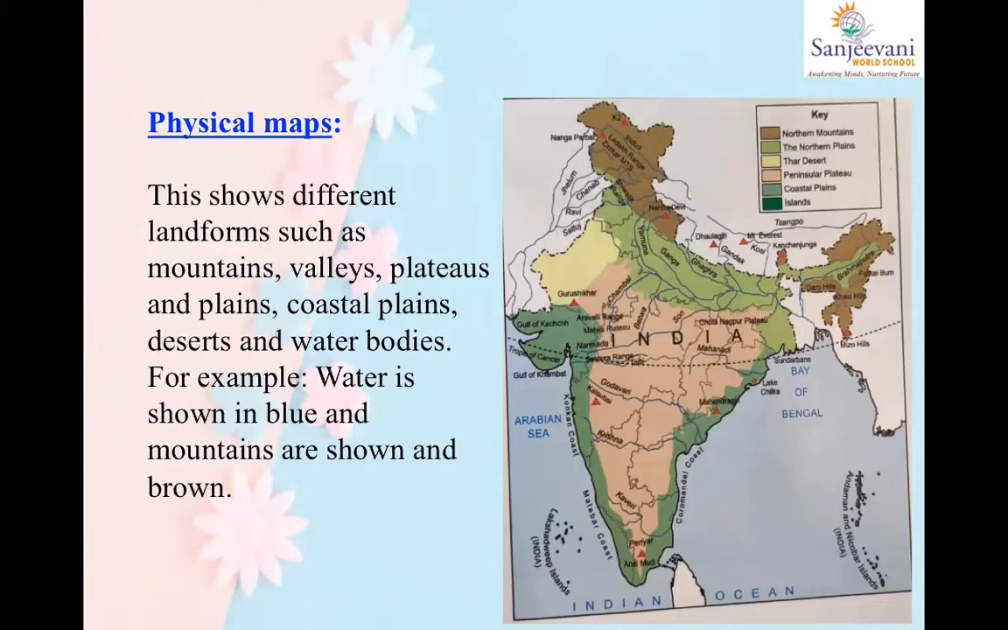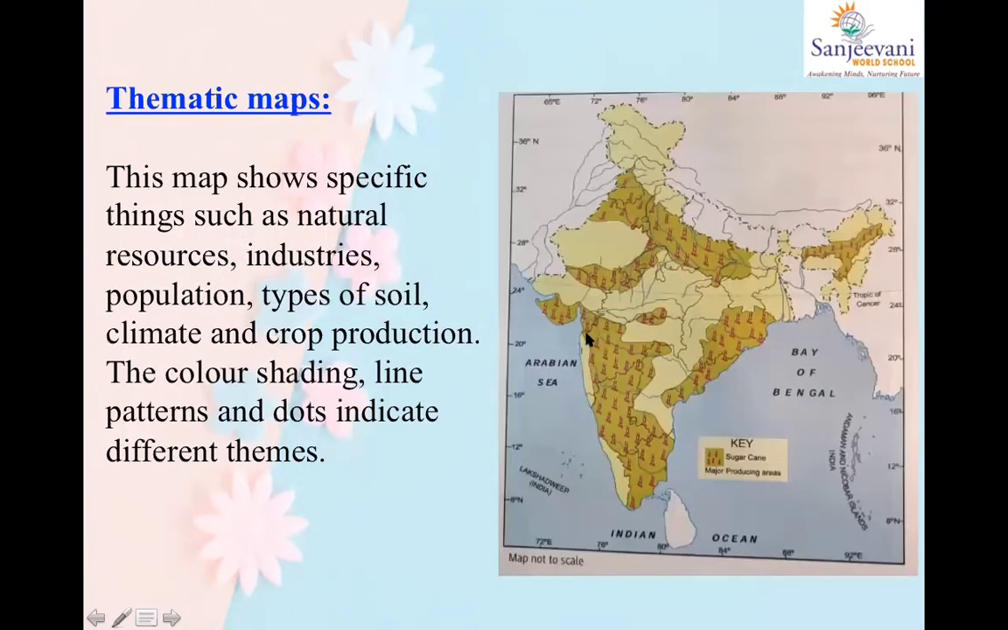That is why. Now see, if you look at the key, that is a box here, what you will be able to see is brown is northern mountains, light green is northern plains, yellow is Thar desert, then a little peach color is peninsula plateau, then coastal plains in another shade of green, and dark green is island. So these are your physical features. That is why it is presented on a physical map.